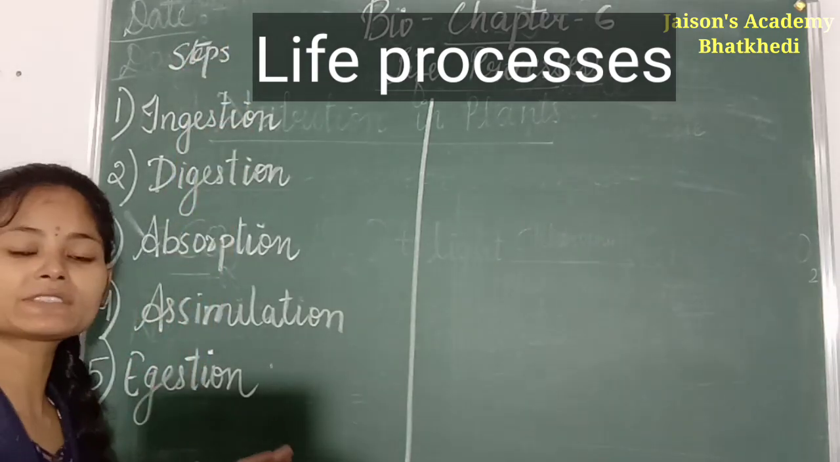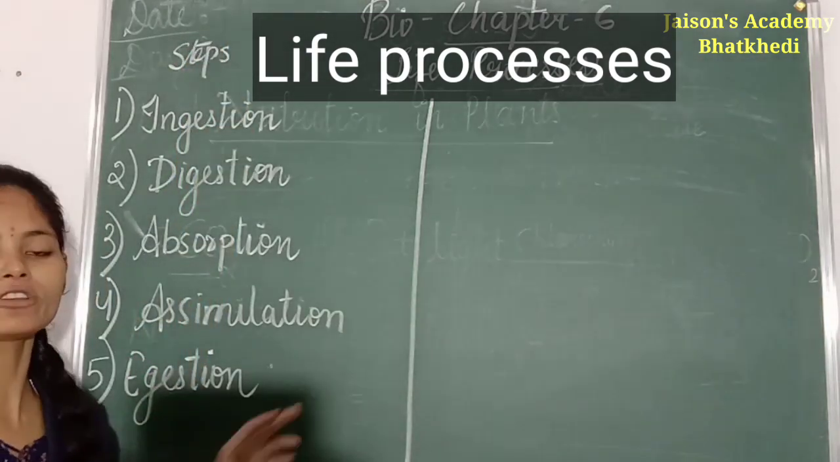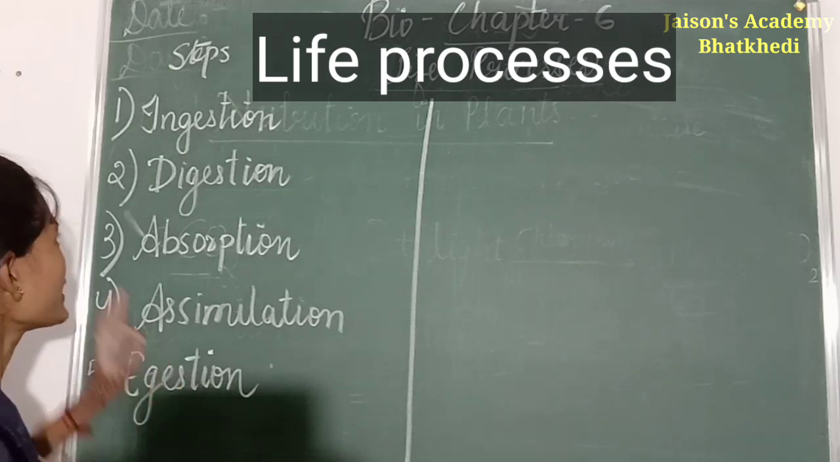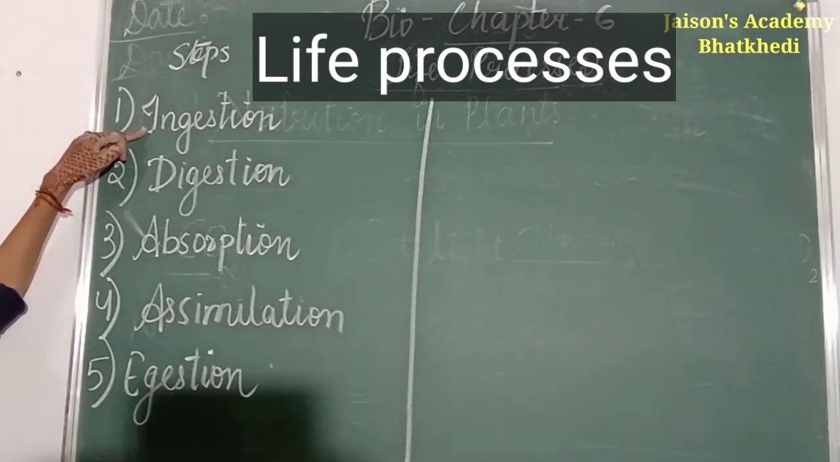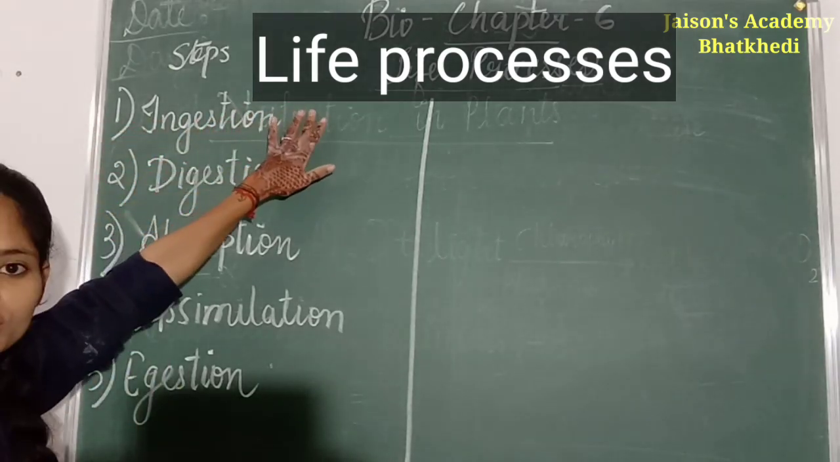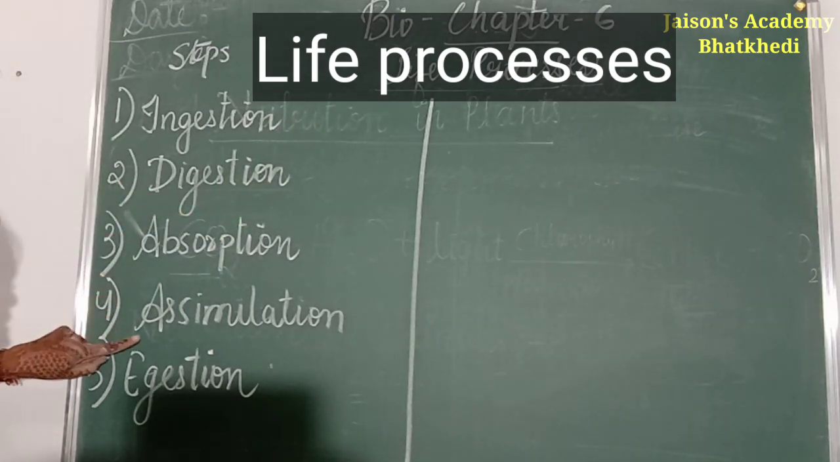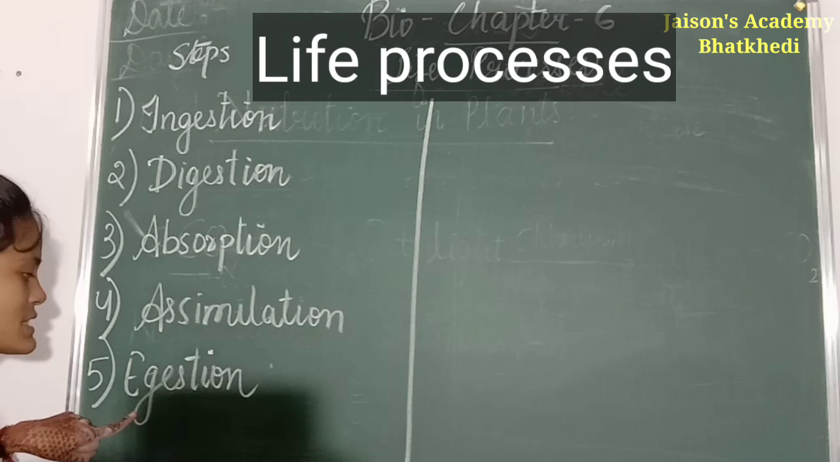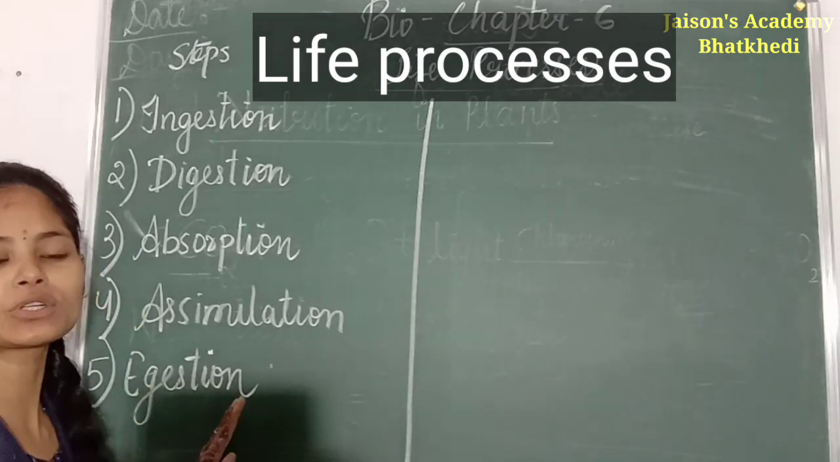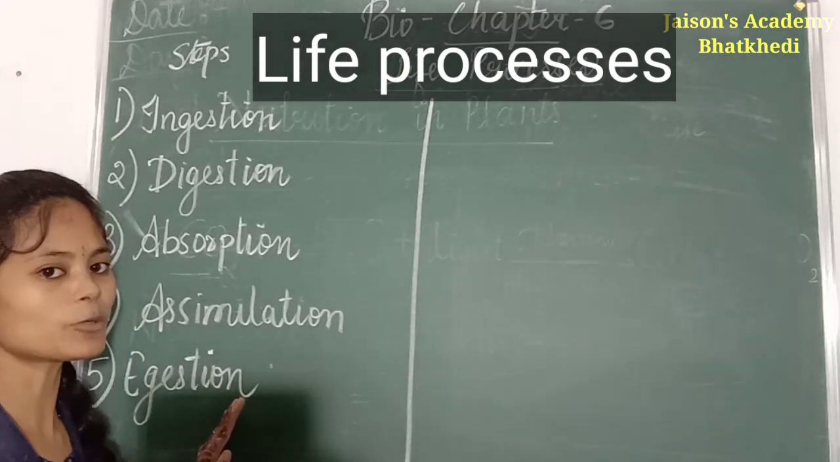Means when the organism is taking nutrients into their body, there are certain steps. Okay, the first step is ingestion. Second is digestion. Third is absorption. Fourth is assimilation, and fifth is egestion. These are the steps by which an organism takes food inside their body.